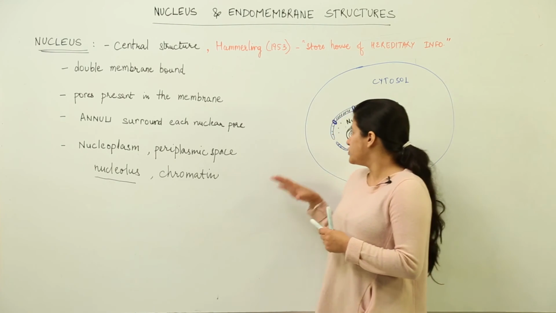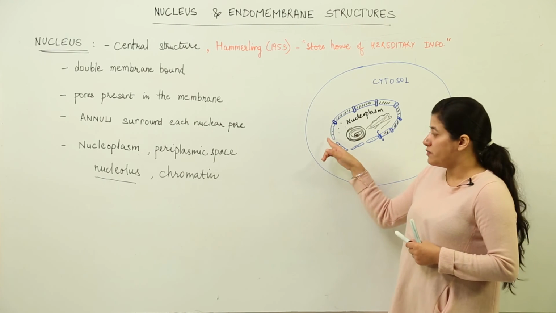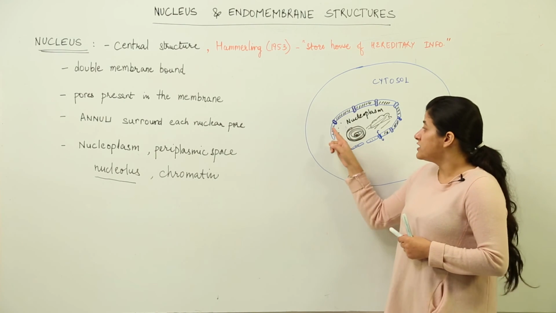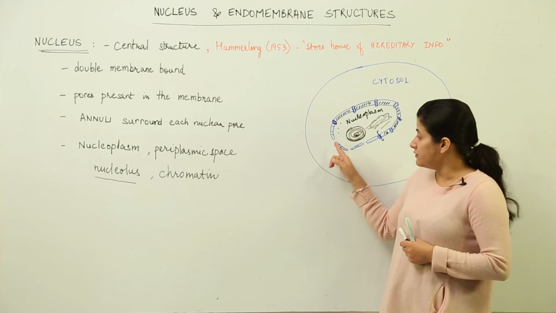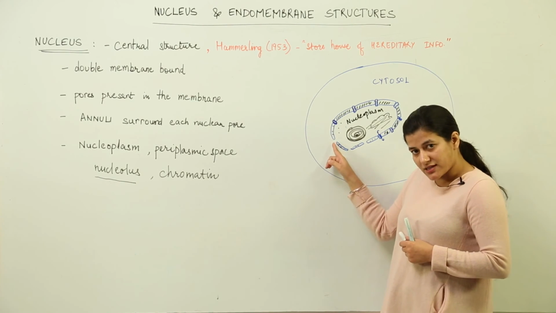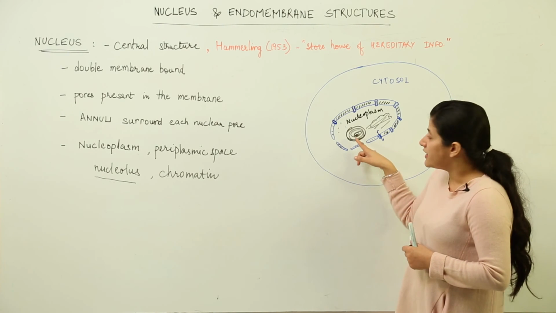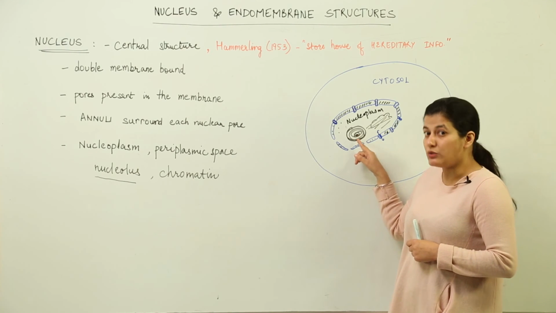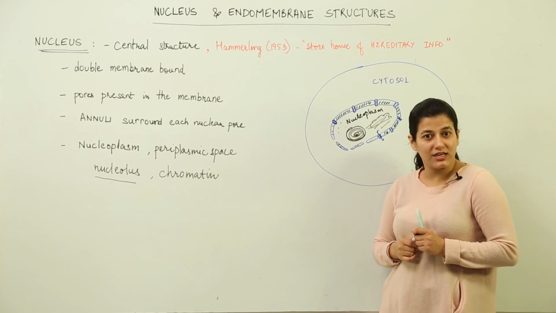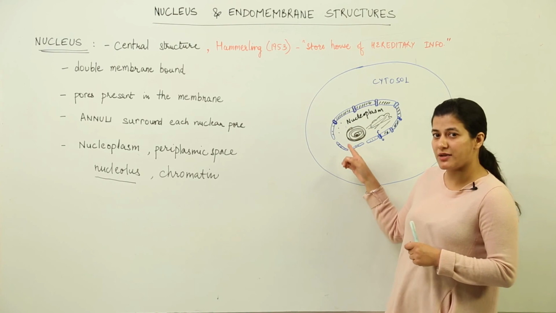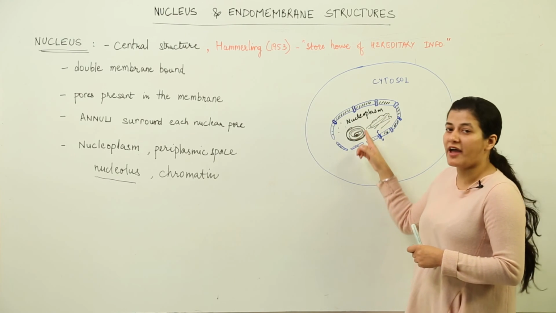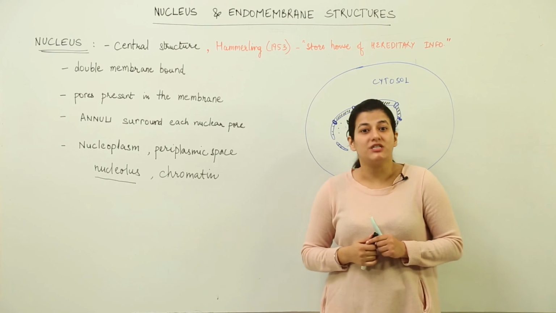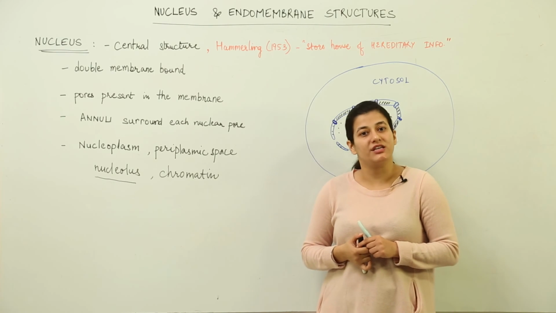So all in all, what do we have in a nucleus is, there would be nuclear membranes, both of them separated by periplasmic space. The membrane won't be a continuous system. There would be pores present inside it surrounded by annulus. Then there would be nucleolus inside it in which the ribosomal RNA synthesis takes place. There would be no membrane which would separate nucleolus from nucleoplasm, and in nucleoplasm you would find suspended chromatin material which would carry all the genetic information.